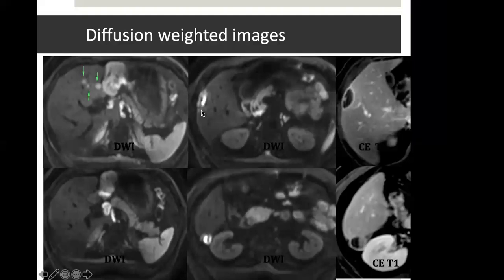Also, we can see the surface deposits. We can identify the lymph nodes very nicely, and then we can go back to T2 or the post-contrast images to again assess these nodes. So diffusion images are a very big tool in the MR.